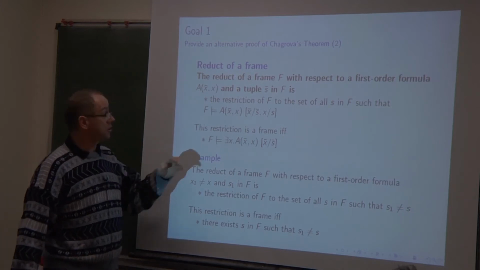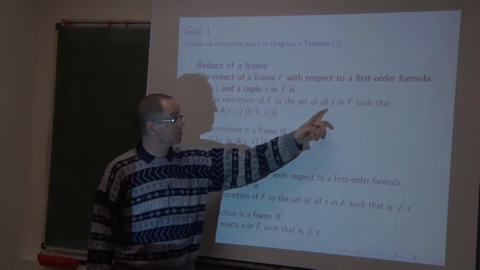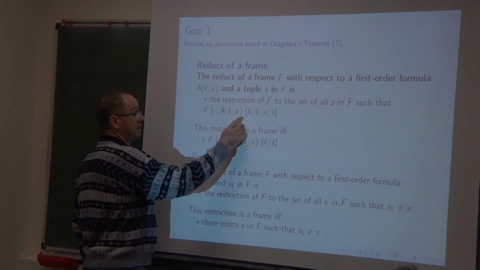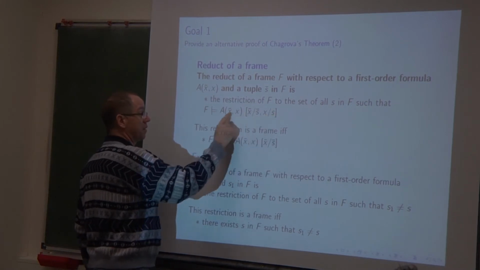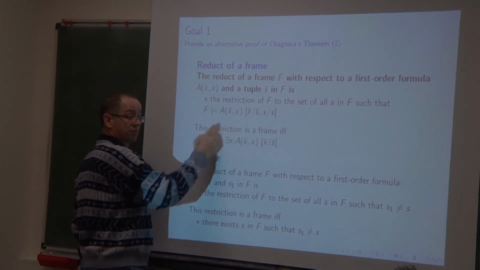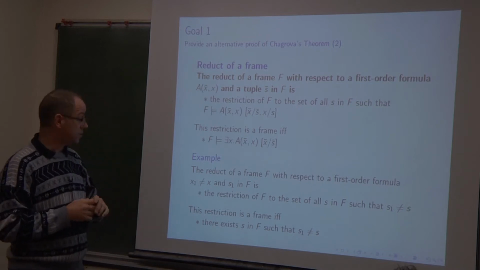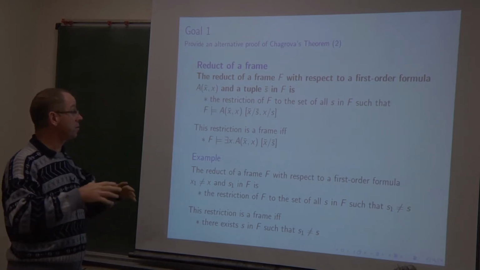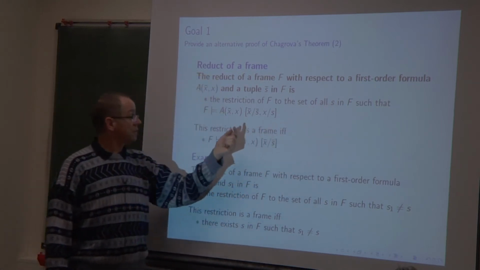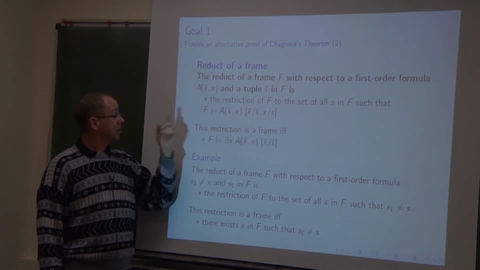And then the restriction of the frame F, we will say, is the set of all possible worlds S such that when x is interpreted by S and x bar by S bar, then F satisfies A. So it is also a relatively simple condition. We keep in F only those points S such that when we interpret x by S and x bar by S bar, F satisfies it.